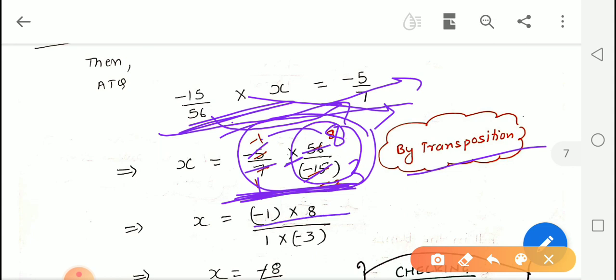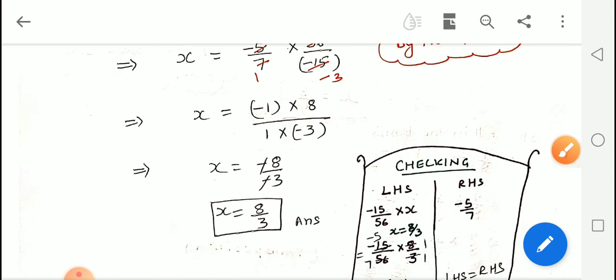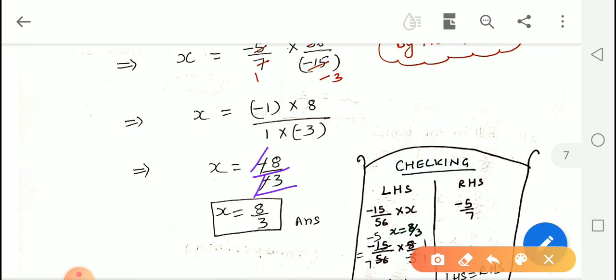Negative 1 multiplied by 8, and denominator by denominator, 1 multiplied by negative 3. So 1 multiplied by negative 3. Now we will get negative 8 upon negative 3 as an answer. We will cancel out the negative sign, and 8 upon 3 is the answer we will get.